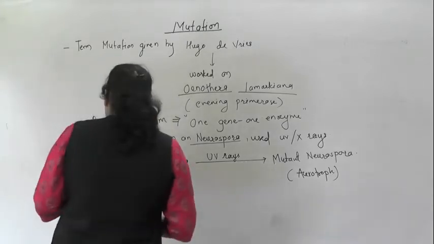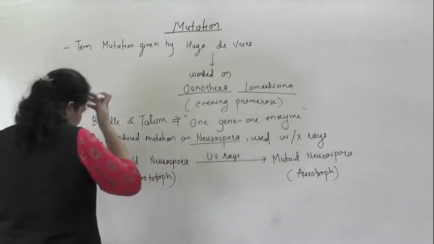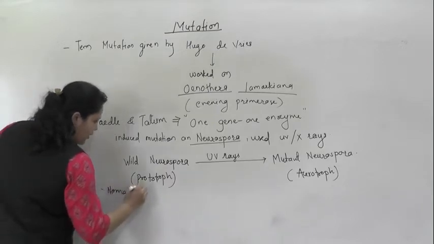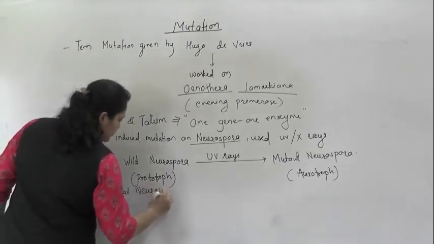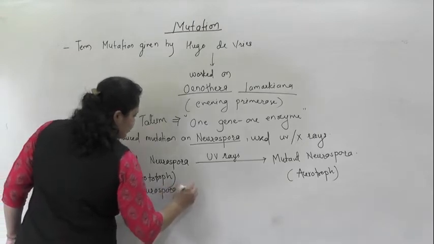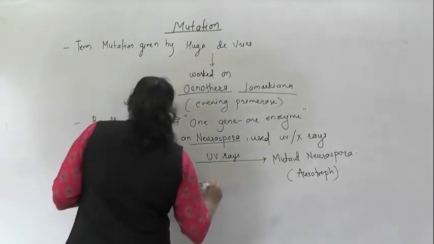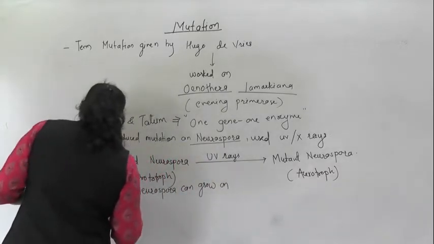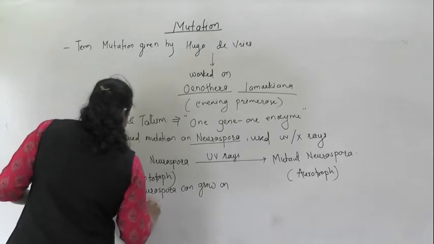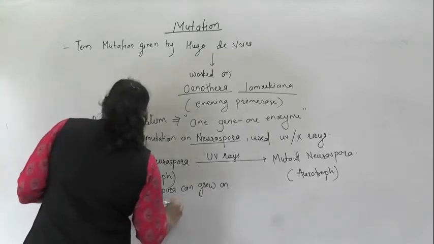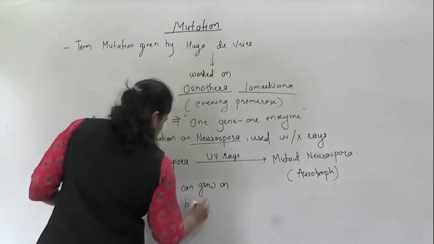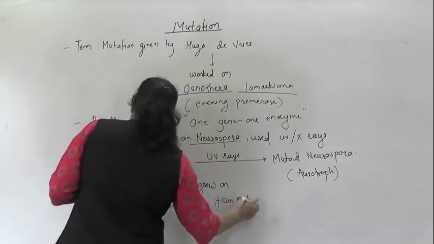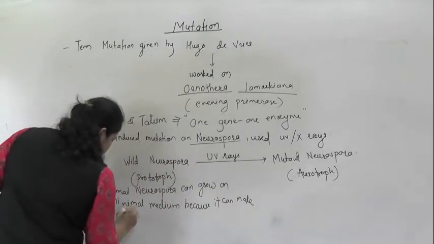So prototroph, that is a normal Neurospora, can grow on minimal medium because it can make all essential nutrients.